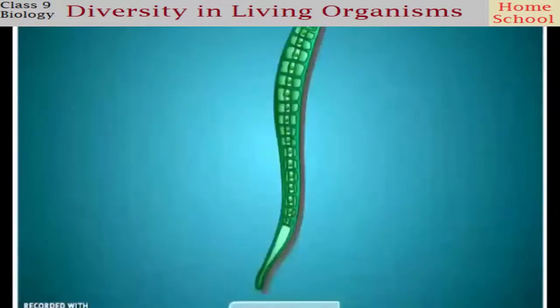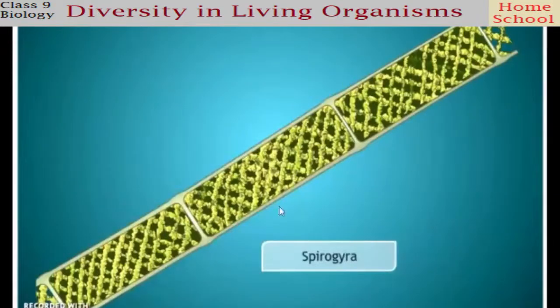Coming to the examples of algae, the first one is Spirogyra. You see the structure of Spirogyra. You don't have any roots, any stem, or any leaves, isn't it? The structure can be unicellular or multicellular. Actually, Spirogyra is multicellular. This is one cell, this is another cell, this is a third cell. Looking at this structure, you can't even say that this is a plant, because there is no stem, no root, no leaves, nothing. But still, it is a very old, primitive type of plant which belongs to the category Thallophyta. So this is an example, Spirogyra.